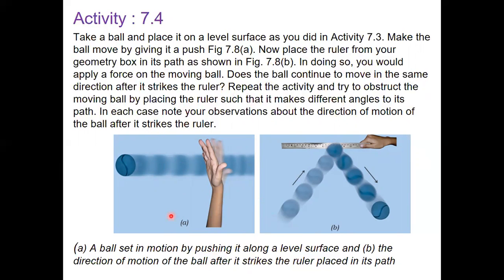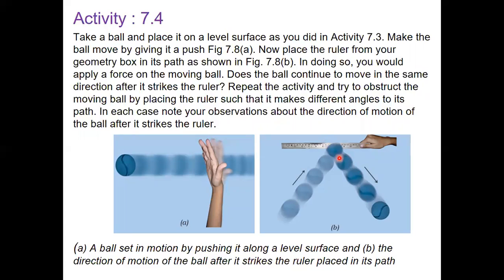Sorry, this is 7.8a. First, you have to take a ball and place it on a level surface and make the ball move by giving it a push. Now again you place the ruler from your geometry box in its path. You place a ruler as shown in 7.8b. In doing so, you would apply a force on the moving ball. What we are doing here is applying a force on the moving ball. Does the ball continue to move in the same direction after it strikes the ruler?